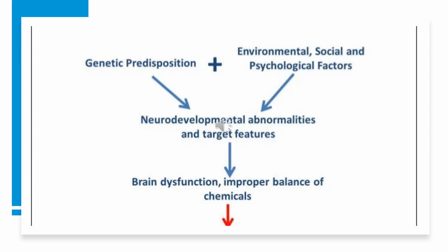Even disruptions in early brain development that could be influenced by both genetic and environmental factors may also contribute to the onset of schizophrenia. So some of these disruptions disrupt the neural circuitry, the synaptic pruning, and the formation of brain networks critical for cognitive and emotional processing. So those are just some of the factors that contribute to the etiology of schizophrenia. Next, we're going to talk about the pathophysiology of this mental disorder.